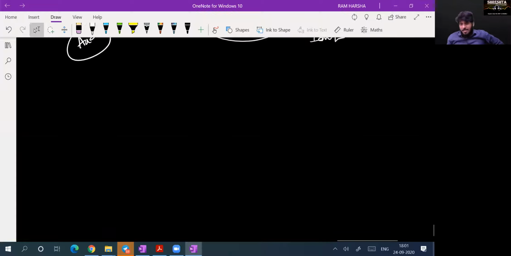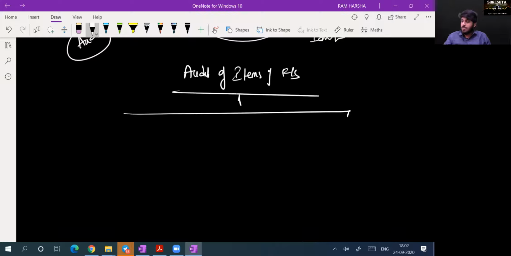Next. This chapter has been broadly divided into 2 parts. Of course, they have not given that bifurcation. I am dividing the chapter into 2 parts: audit of financial statements, right? Audit of items of financial statements, right? I divide this chapter into two parts: audit of items of balance sheet, and audit of items of P&L.